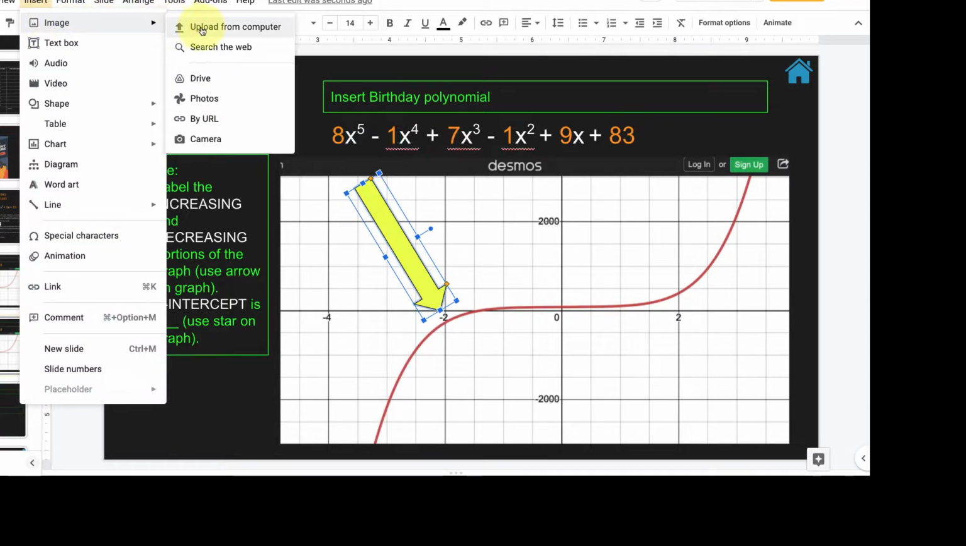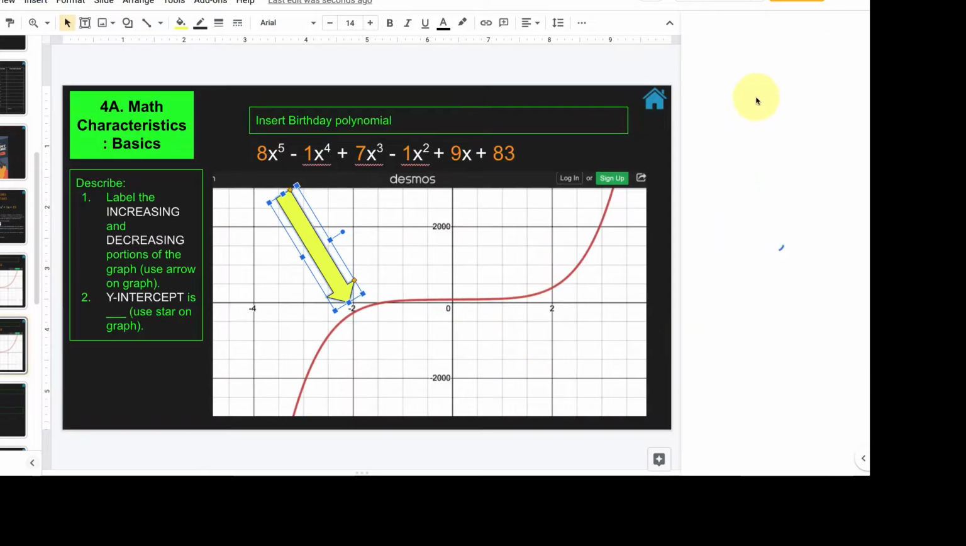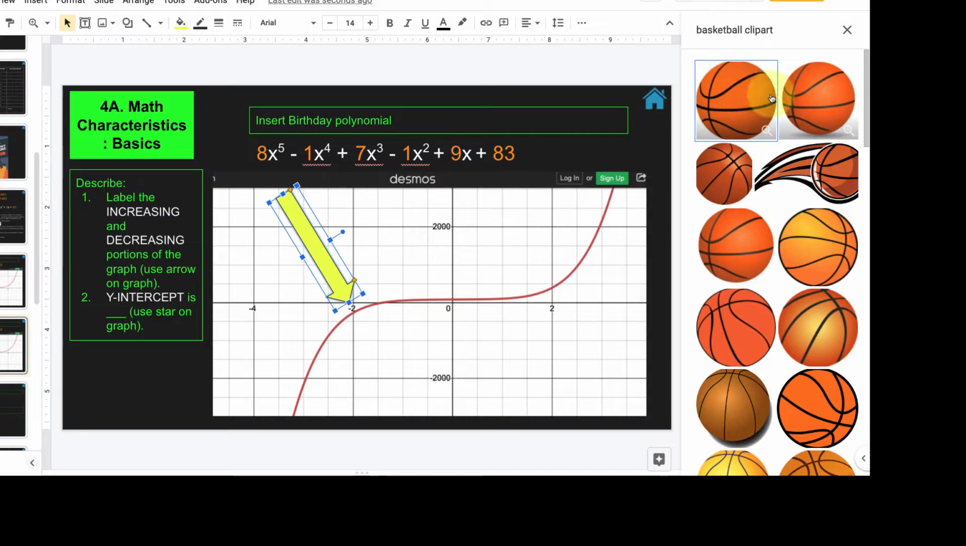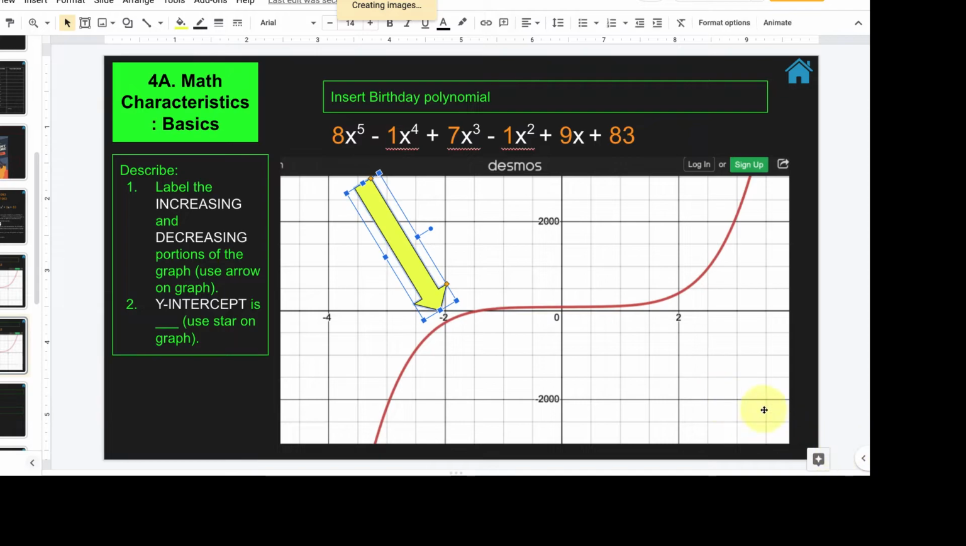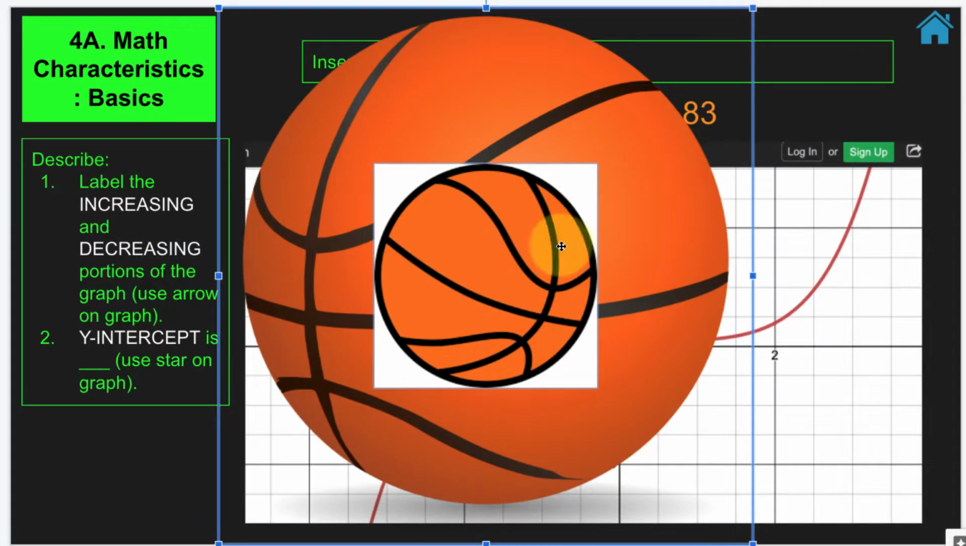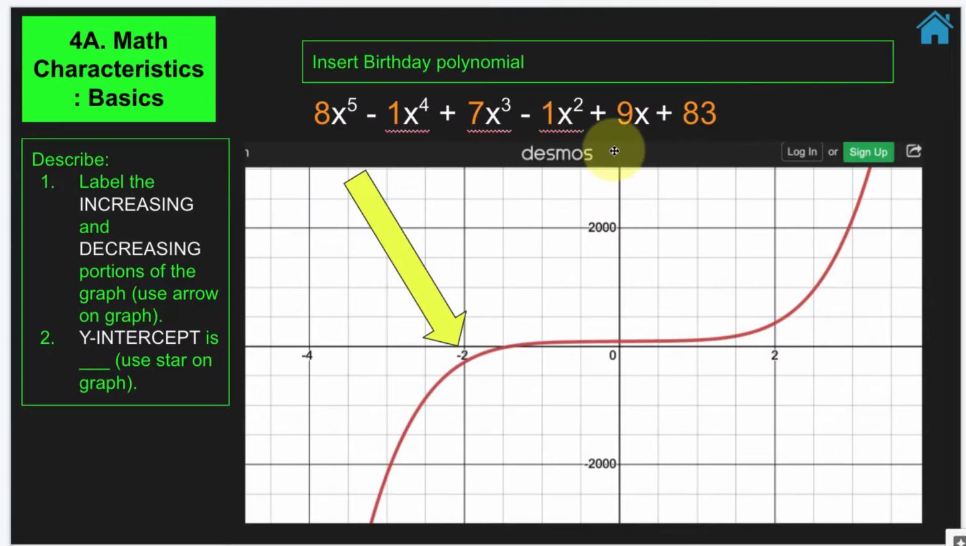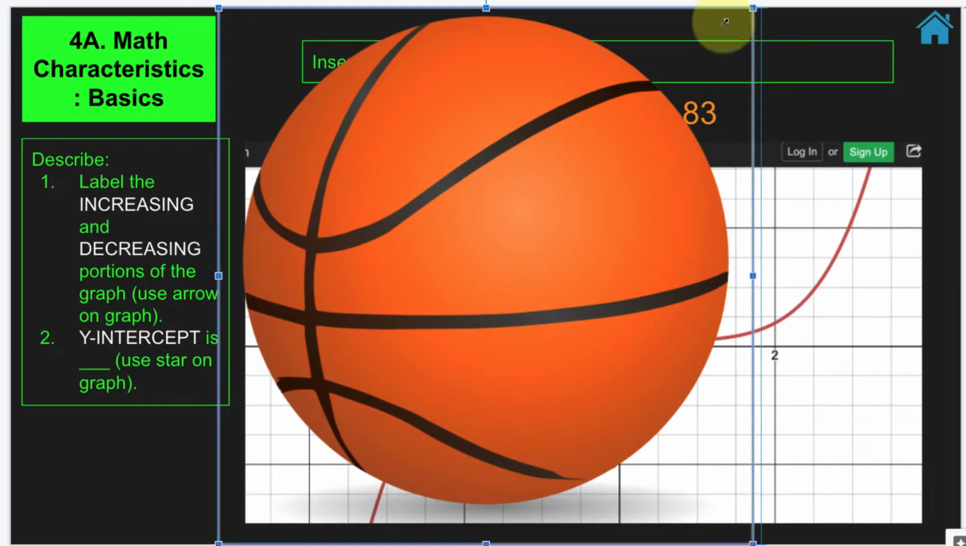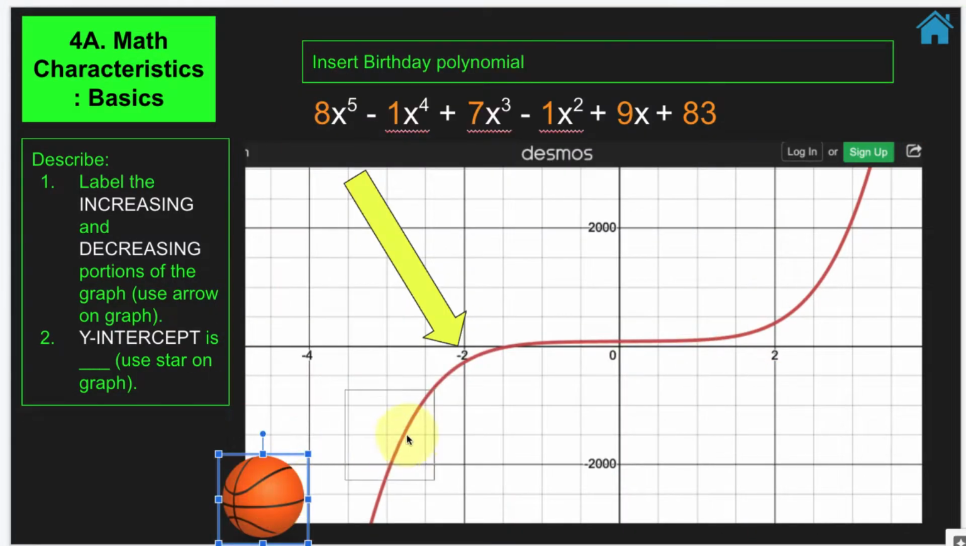Insert image, search the web. I'm going to type in basketball clip art. And clip art is just kind of like something, you know, this one's nice. Try this one. And instead of putting, oh, I got me both. Whoops. I don't like this one. I guess I did both, but now I have a point on the graph, right? And maybe, again, I wanted to point, I don't know. Maybe you want the ball right there.